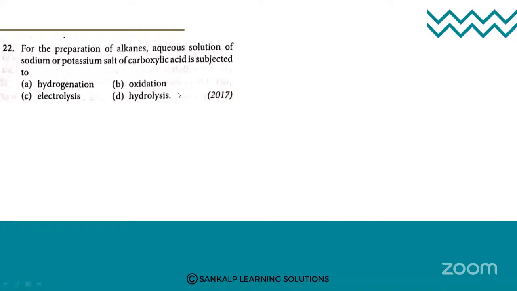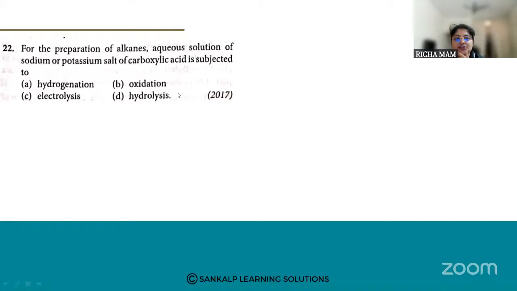For the preparation of alkanes, an aqueous solution of sodium or potassium salt of carboxylic acid is subjected to what? When you want to prepare alkanes, that is your saturated compound, there is a requirement of an aqueous solution of sodium or potassium salt of carboxylic acid.